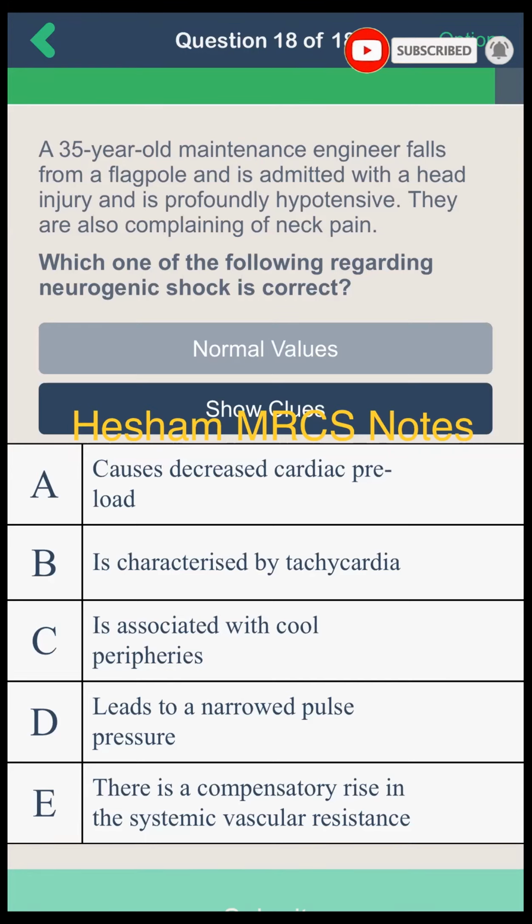I told you before, in neurogenic shock, all are decreased. So decreased cardiac preload, decreased cardiac output, decreased heart rate, decreased blood pressure, and decreased systemic vascular resistance. Okay, in neurogenic shock, all are decreased. So decreased cardiac preload is a character of neurogenic shock. Okay, but the patient will have warm periphery due to vasodilatation and has bradycardia. Okay, and decreased systemic vascular resistance.